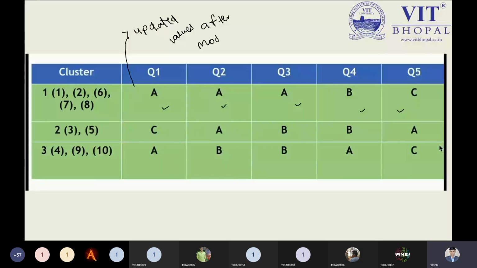Okay, so now this table is known as the updated cluster mode table, or we can say updated centroid table.